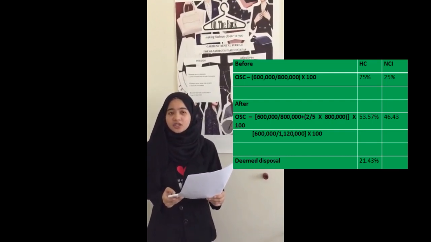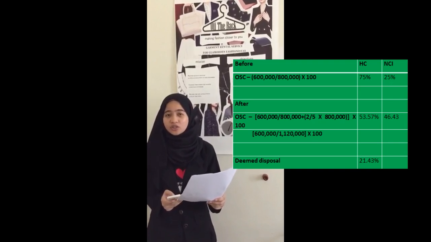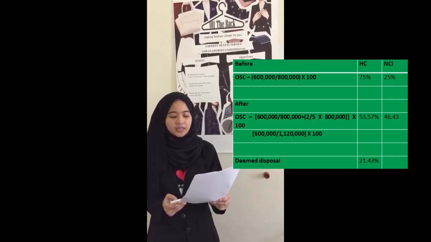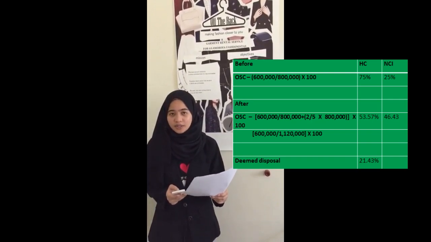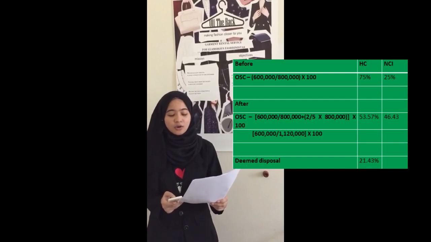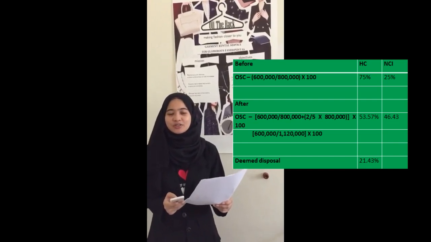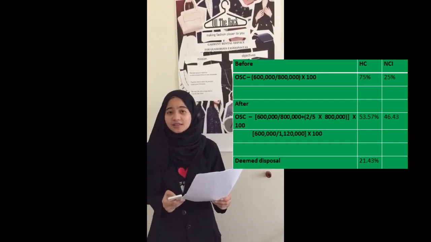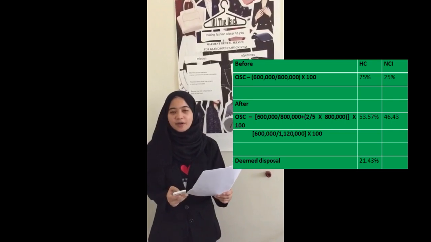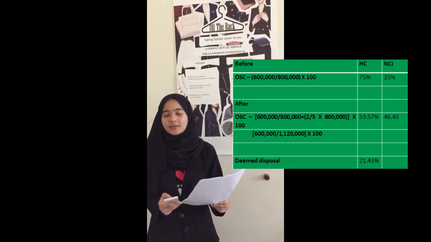After the rights were issued, Barry Berhad's share capital rises to 1,120,000 shares. But Lili Berhad still holds 600,000 of those shares, which means it now holds 53.57%. That is still more than half of the voting rights. Thus, even after the rights issue, the relationship is still parent and subsidiary.